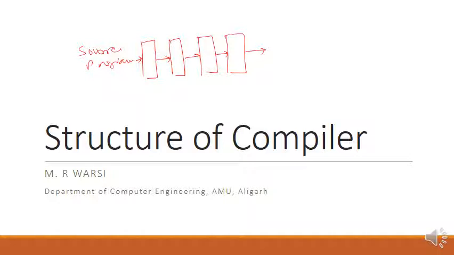What are the different stages in the compiler? What is the functionality of each stage? This is what we'll try to understand in today's lecture.